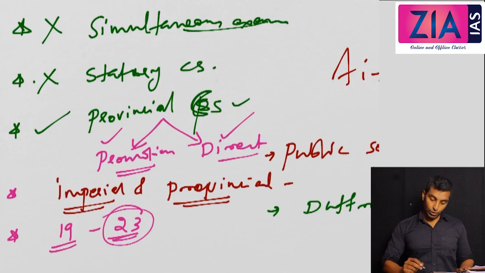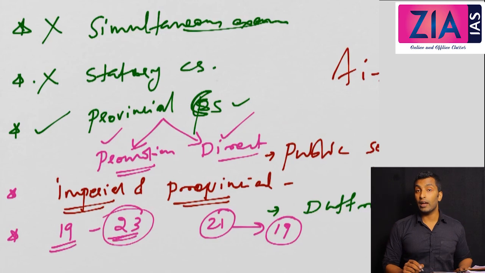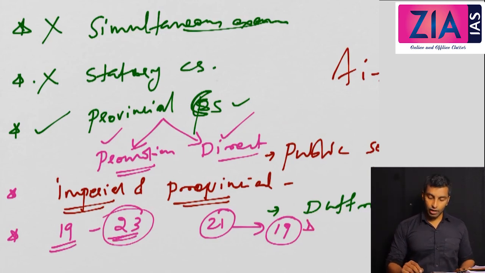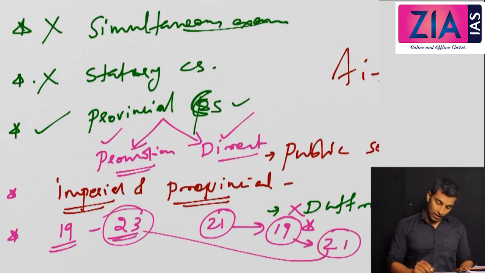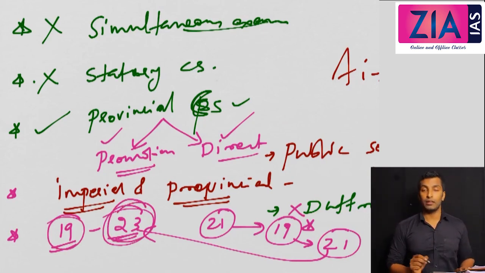It was 21 earlier and it was reduced to 19 by Lord Lytton, and we saw a lot of protest, and then Lord Ripon increased it to 21, basically annulling this provision. Now it was increased to 23 and 19 is the minimum age. Now more and more Indians can enter the civil services.